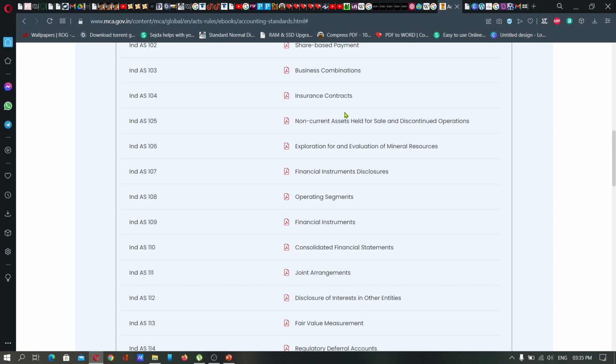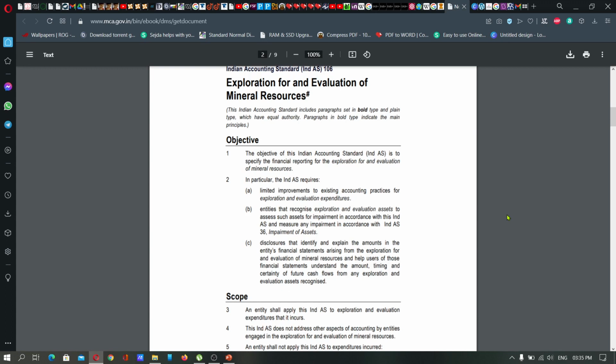and here the site keeps on updating the standards that are followed in our country. So it's better to go through the standards mentioned on this particular site, because it is the official Government of India site that is controlled by the Ministry of Corporate Affairs. So it is better to follow the standards shown here rather than the slide shown at the beginning of the session. Anyway, exploration for evaluation of mineral resources. As the term suggests, you might get confused. You might be hearing this for the first time.